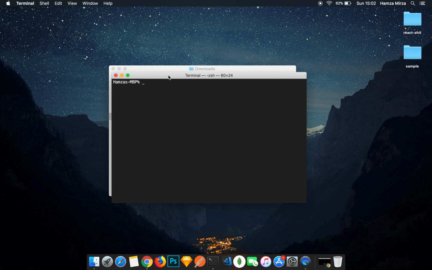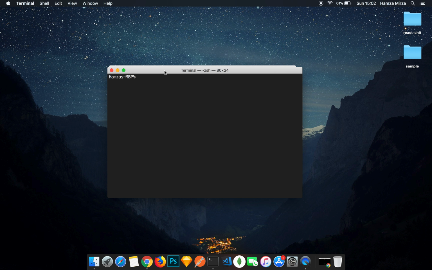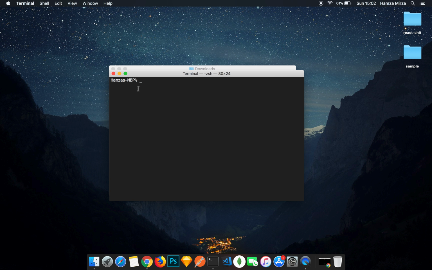Now, when I say my terminal, I don't mean this terminal. This is just the default terminal of Mac. And I don't like the way it looks, I don't like the theme, I don't like the font family, I don't like the font size. So we're going to completely change that.